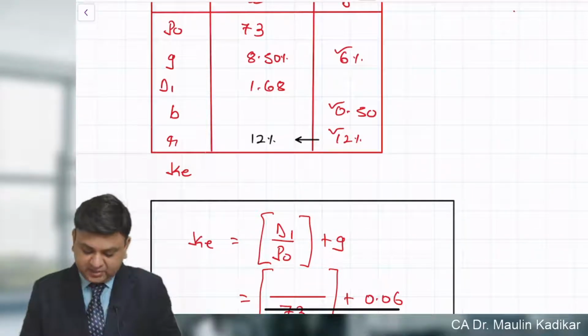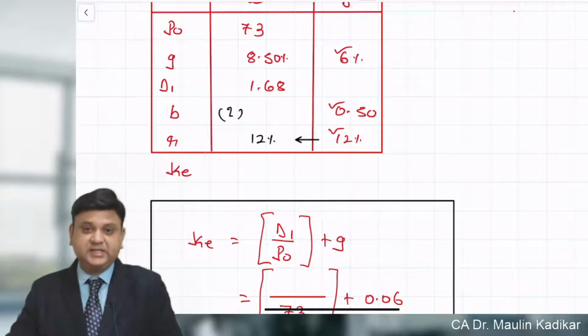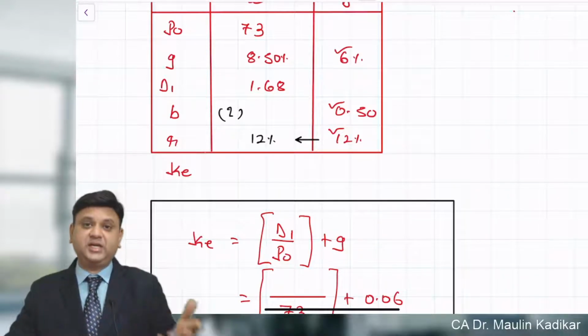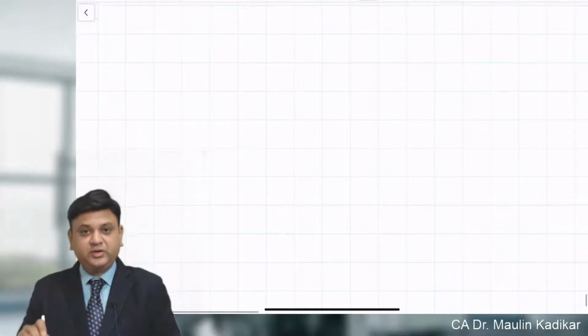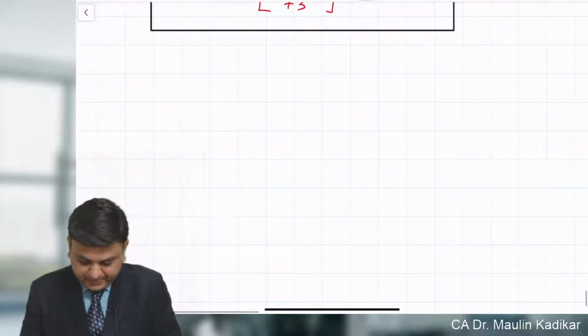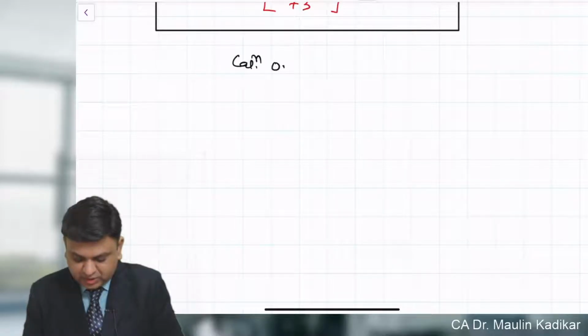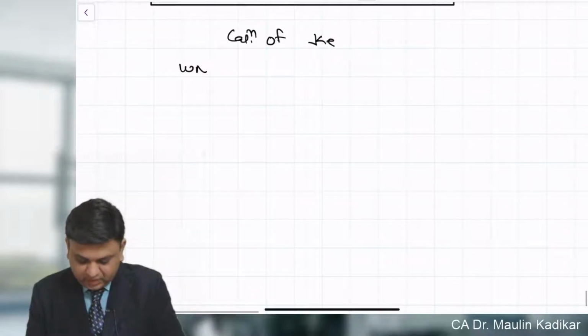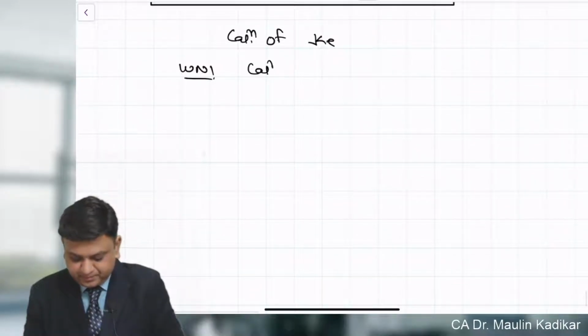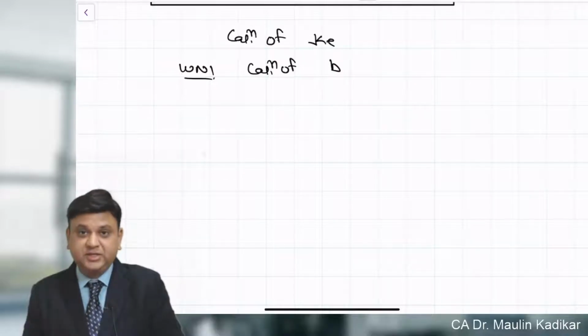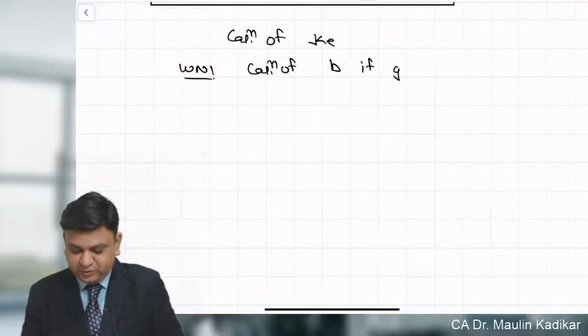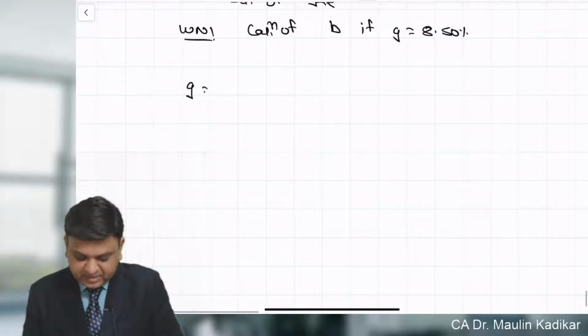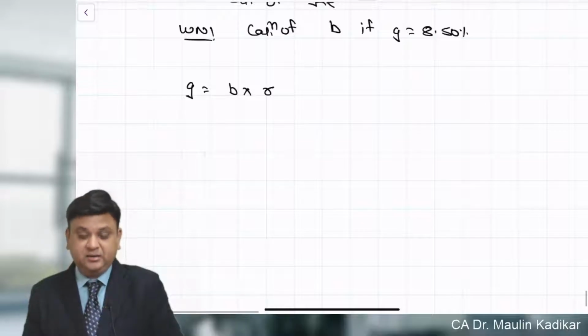First of all, I am calculating the retention ratio considering the information that they have provided in respect of a part of the question. Don't write anything, let me explain. Calculation of cost of equity. In that, working note number 1, calculation of b, retention ratio if growth rate is 8.5%. g is calculated as b into r.